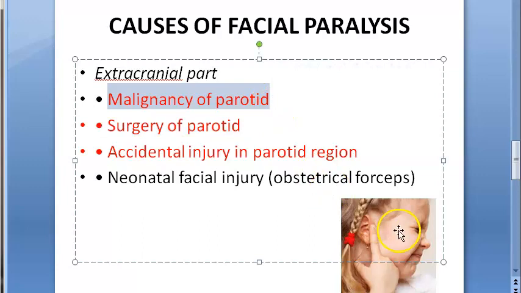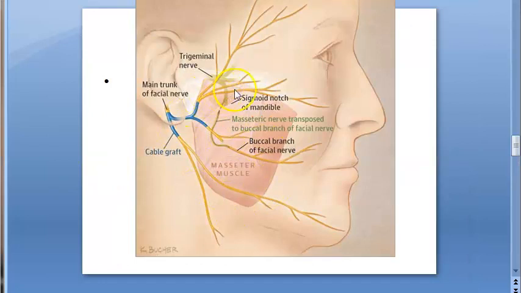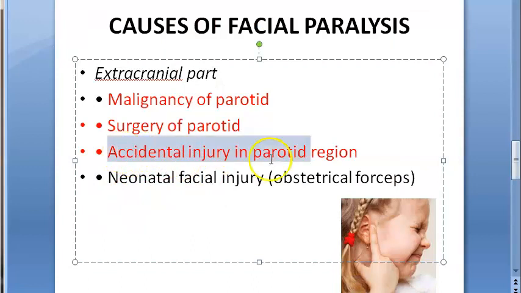So malignancy of parotid. See, the parotid gland, though it is not directly an otological cause, not because of the ear, but something near the ear. If you want to include malignancy of parotid, and when you try to do surgery of the parotid gland, you could injure the facial nerve, because you know how the facial nerve goes via the parotid gland. So here's your parotid gland. The facial nerve is branching through this parotid gland, so it's very easy to damage the facial nerve. Then injury in the parotid region, obviously.